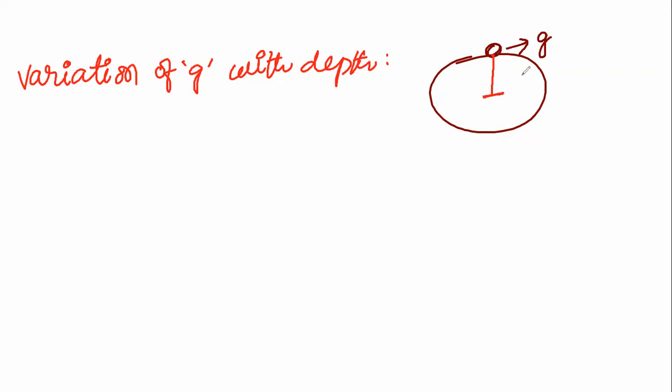For that, we take it in terms of density. What is the formula in terms of density? g is equal to 4 by 3 pi r into G rho. Acceleration due to gravity when the body is on the surface of Earth, g is equal to 4 by 3 pi r G rho. Then acceleration due to gravity of the body at a depth d.